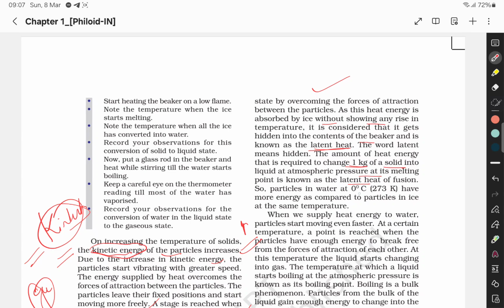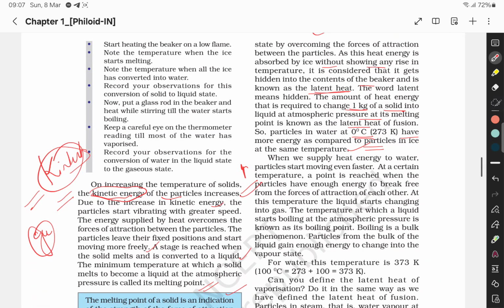Particles in water at 0 degrees Celsius have more energy as compared to particles in ice at the same temperature. So when we supply heat energy to water, particles start moving even faster. At a certain temperature, a point is reached when the particles have enough energy to break free from the forces of attraction of each other. At this temperature, the liquid starts changing into gas.